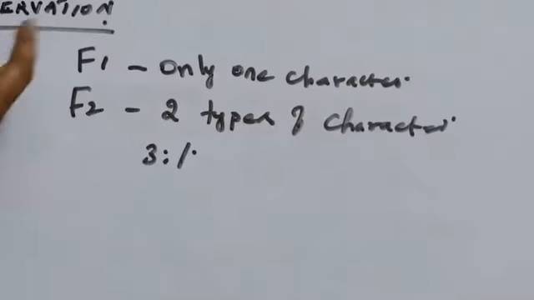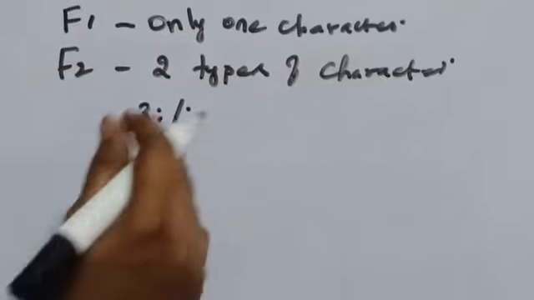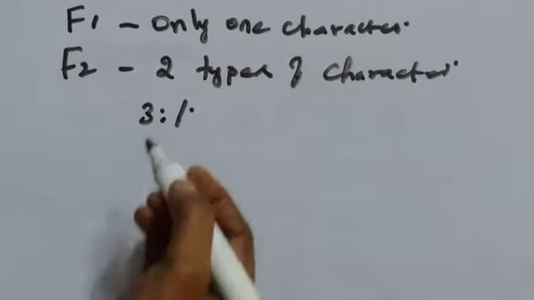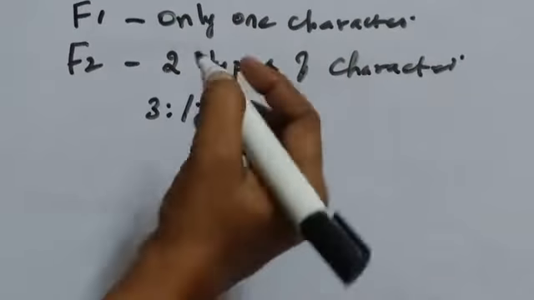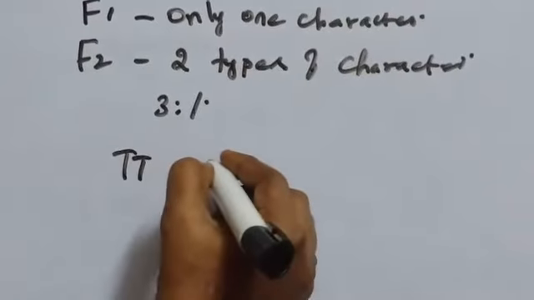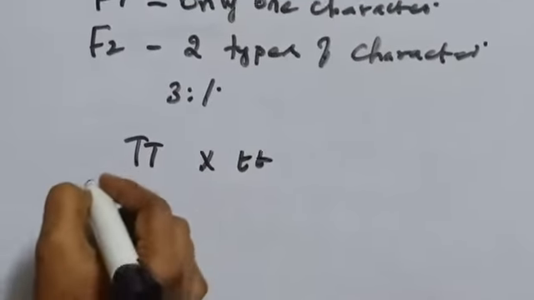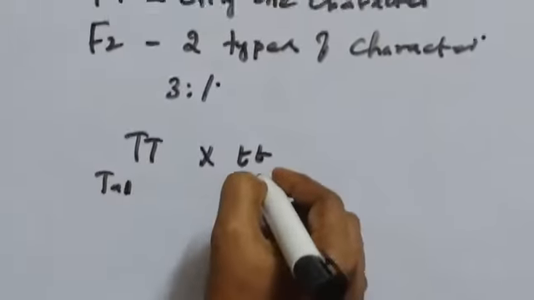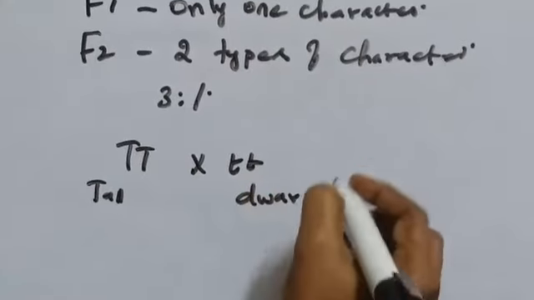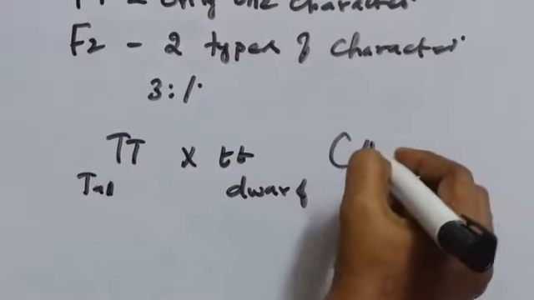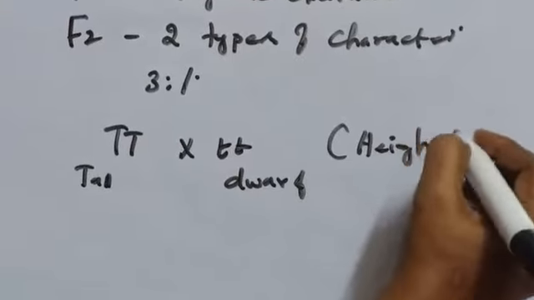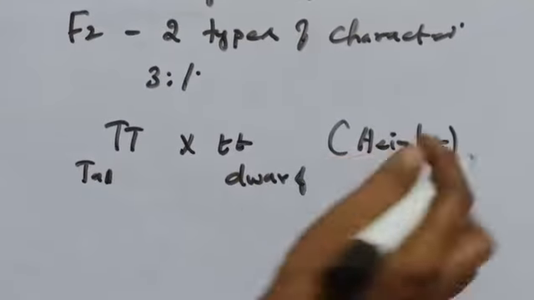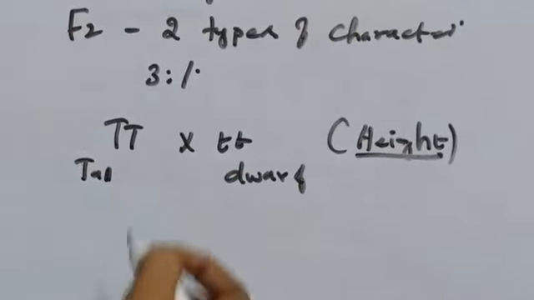This Mendel's experiment can be explained by using a simple example, that is tall plants crossed with dwarf. This is the tall plant. This is dwarf. The contrasting character taken was tall and dwarf, that is, the character is height.